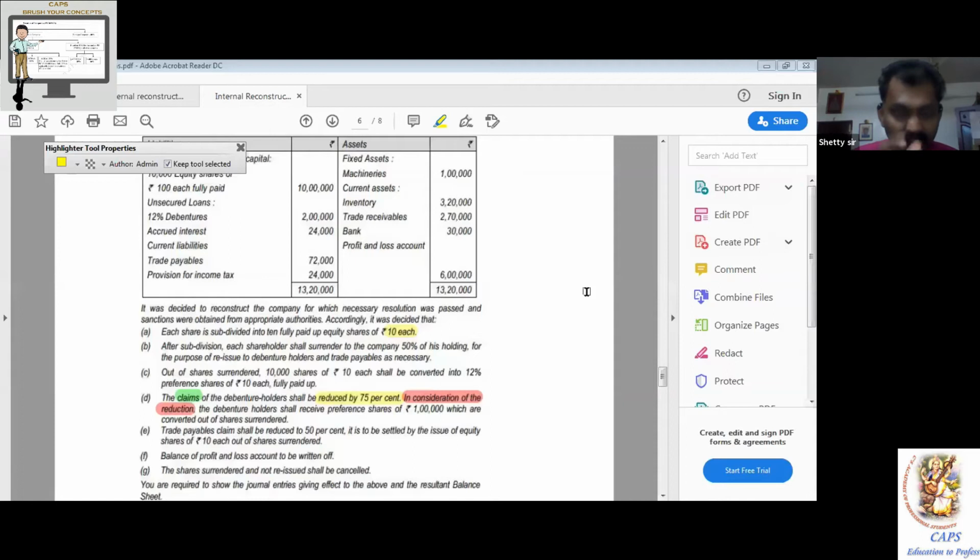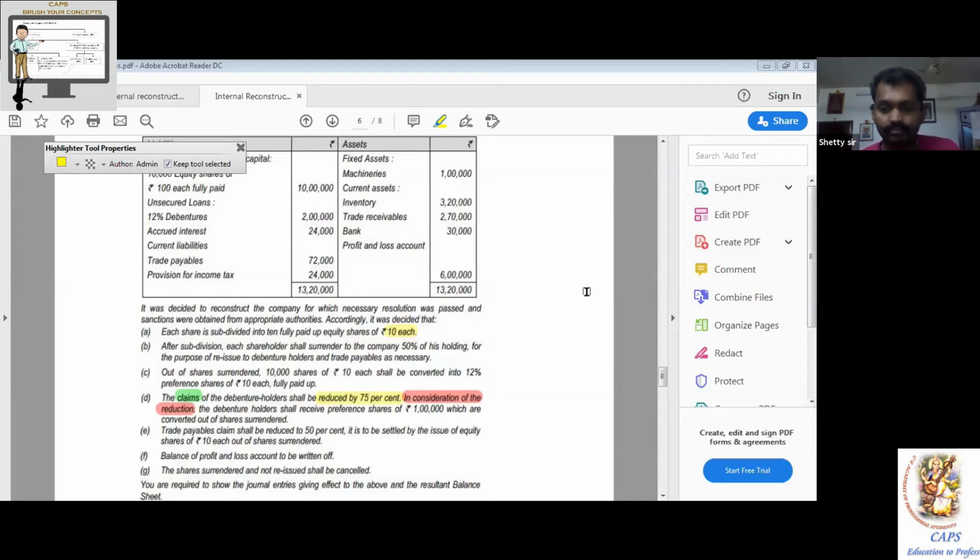Below the left side only, one second. Therefore, net benefit to the company is equal to 1,68,000 minus 1 lakh, is equal to 68,000.